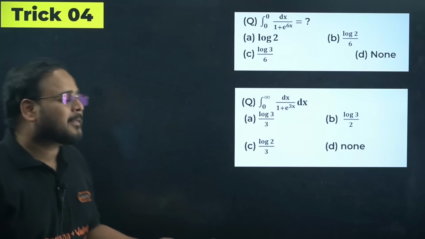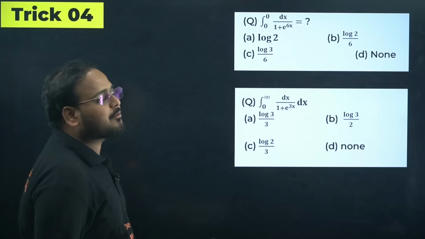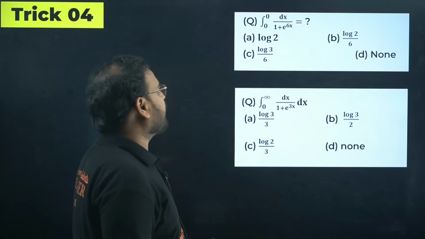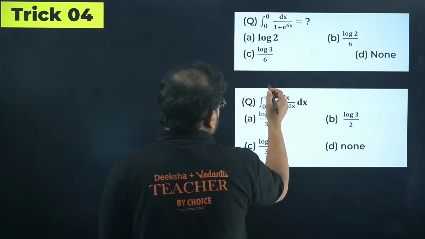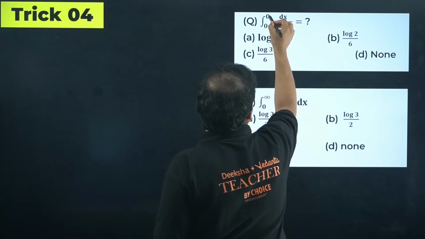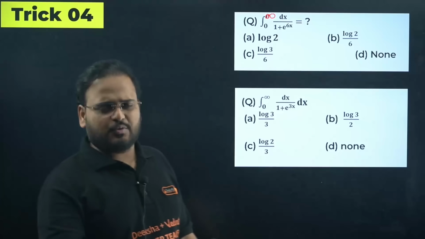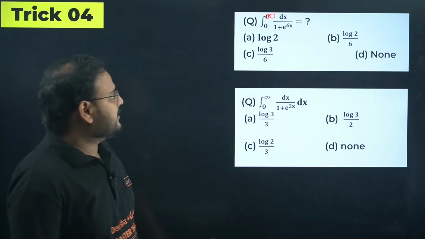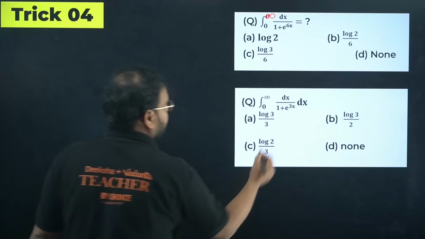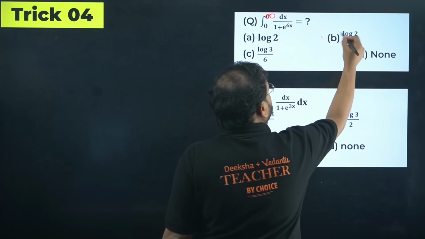So trick number 4 is dx upon 1 plus e power 6x. If you have a question like this, sorry, this should be 0 to infinity, guys. Not 0 to 0. How can you integrate 0 to 0? Everything will be 0 in that case. With 0 to infinity, the answer becomes log 2 by 6. So option is B.